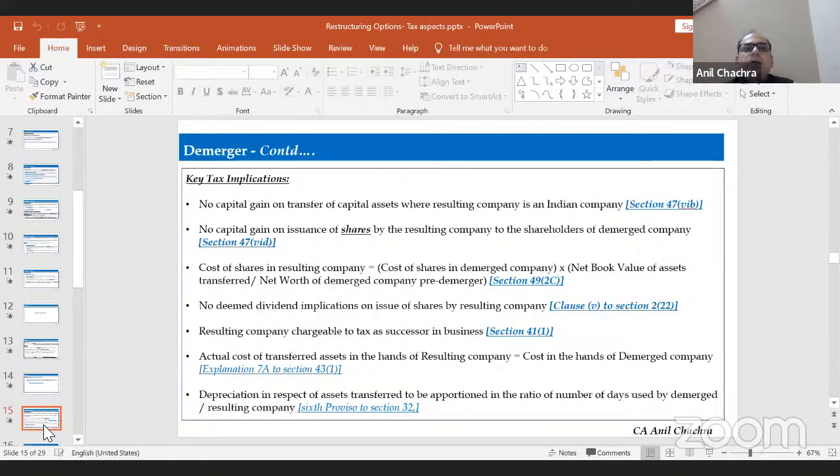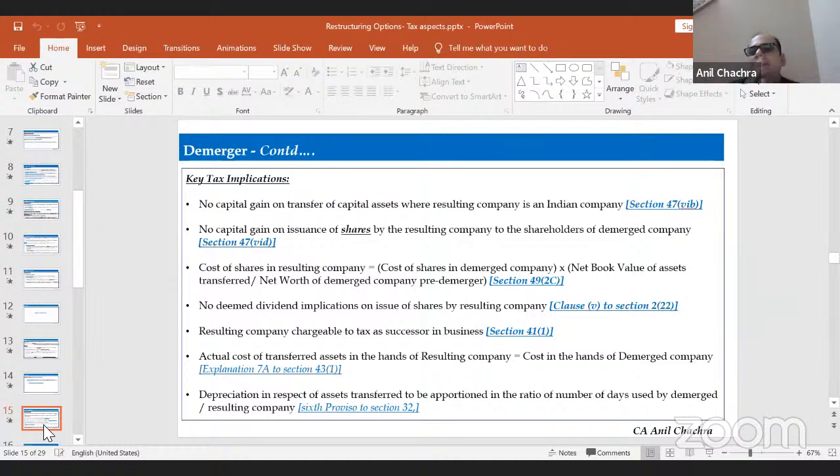Now let's talk about the key tax implications of the demerger. There is no capital gain tax in the hands of the company as well as in the hands of the shareholder as per section 47, right? As and when the company transfers its business to the resulting company, and the shareholders get shares from the resulting company in proportion to their value, it will not be treated as a transfer, provided the resulting company is an Indian company. If it's a foreign company, then it will be treated as a transfer and you have to pay the capital gain tax.